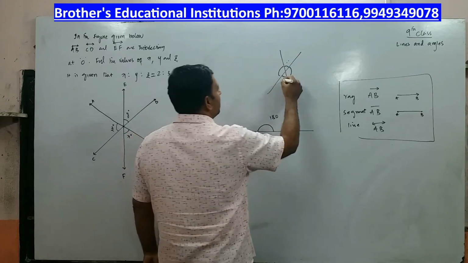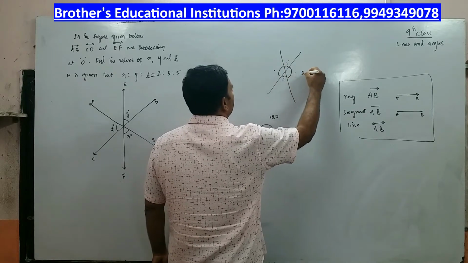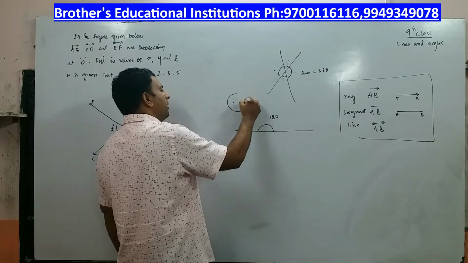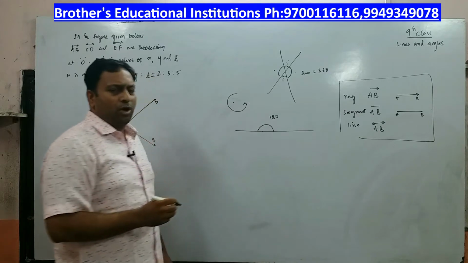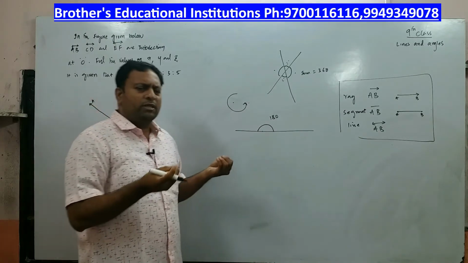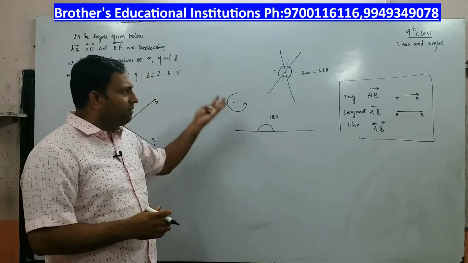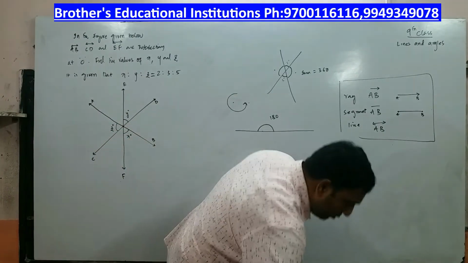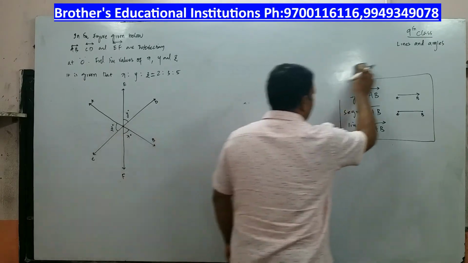At the same time, the sum of these two angles and these two angles all together will be equal to 360 degrees. Means angle at a point is equal to how much? 360 degrees. Angle on a line is equal to how much? 180 degrees. So these are the fundamentals you require to do the problems in our chapter called lines and angles. Alright, so let us move forward and try to understand a very interesting question which is given on the board.